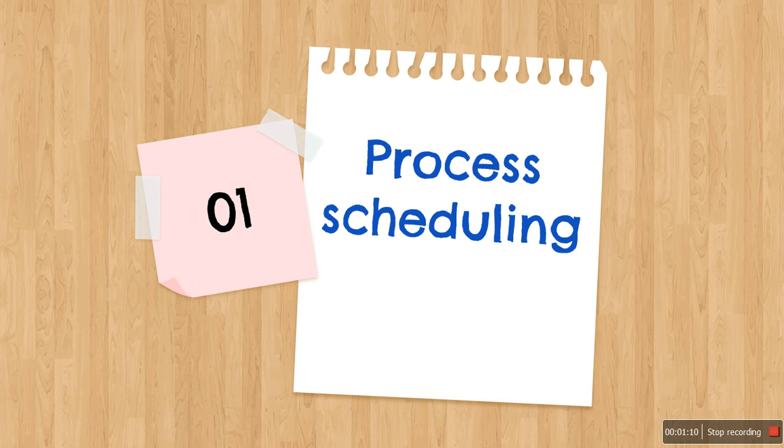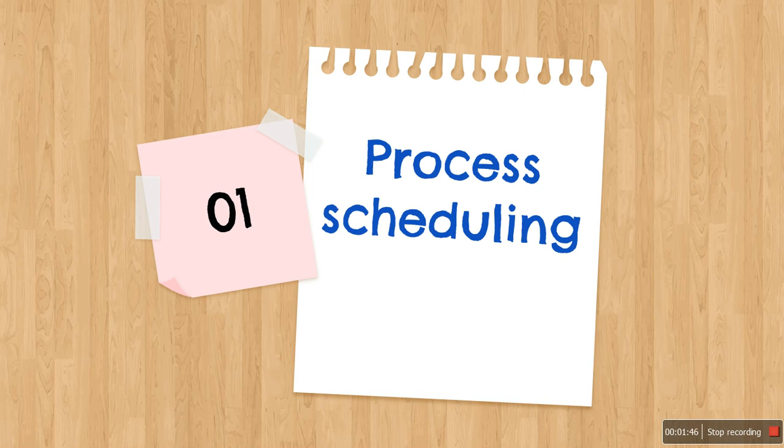Now there could be a number of processes on a system, or created by the system to carry out different tasks, but how do we decide which process is to be executed first? For this we need a scheduler. And why are a number of processes present in a system at once? Because we want to increase CPU utilization, and it can be maximized only by the multi-programming concept. I have discussed multi-programming in the previous videos, so you can refer to those.